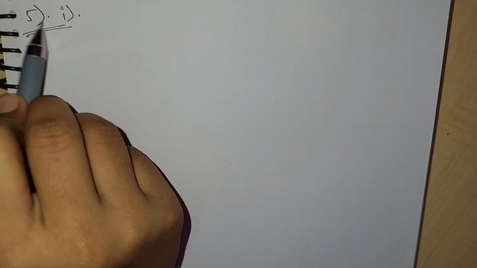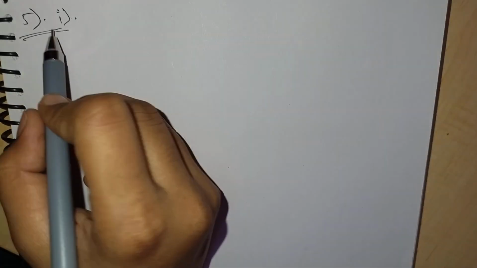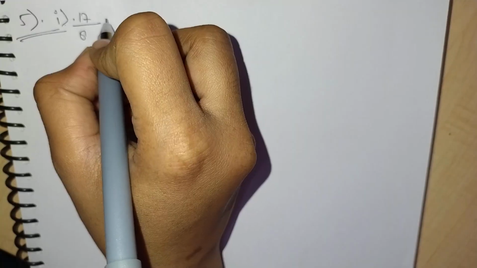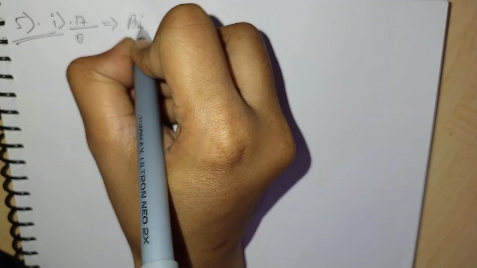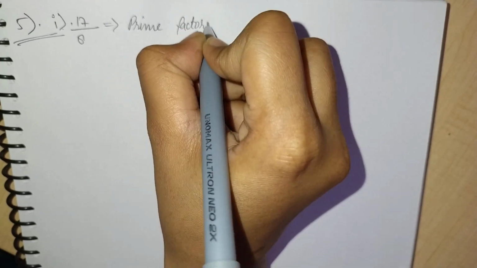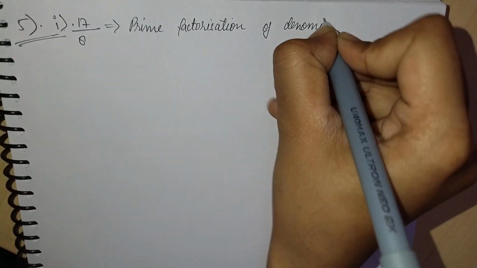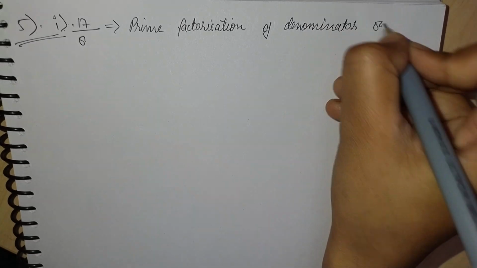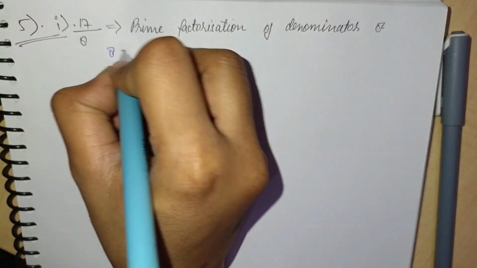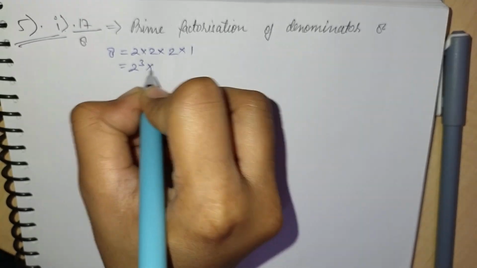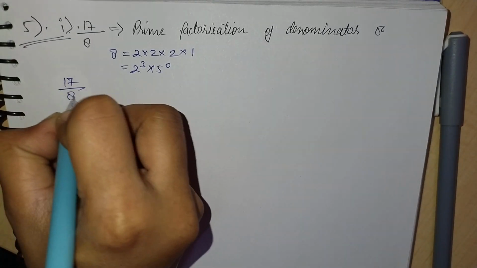Now, the fifth question: write the decimal expansion of the following numbers which have terminating decimal expansion. The first part is 17 by 8. So let's solve it. Firstly, we will do the prime factorization of the denominator 8. So 8 is equal to 2 into 2 into 2 into 1, equal to 2 power 3 into 5 power 0.